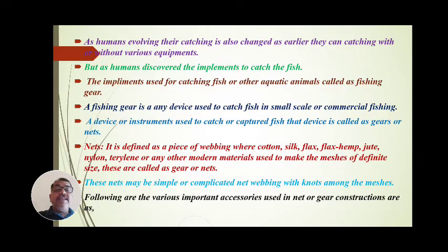What is meant by net? Net is defined as a piece of webbing where cotton, silk, flax, hemp, jute, nylon, terylene or any other modern material is used to make meshes of definite size. In ancient times the material was cotton, next silk, flax, hemp, jute.